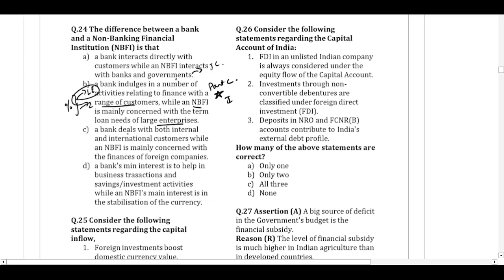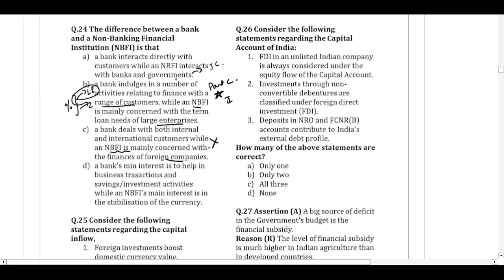A bank deals with both domestic and international customers, while an NBFC is mainly concerned with the finances of foreign companies. There is nothing like NBFCs will be mainly dealing with foreign companies. They also deal with Indian companies and Indian customers. So this is outright wrong.